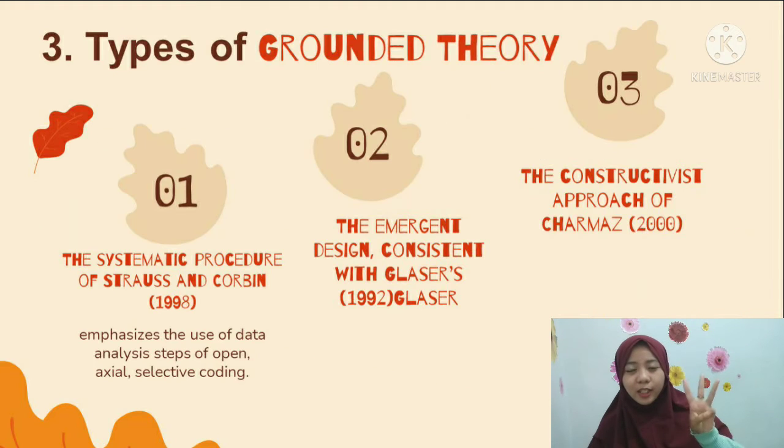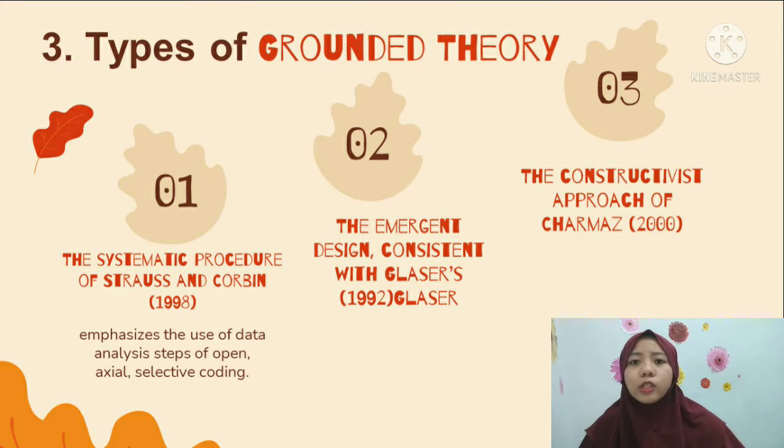For the third point, there are three types of grounded theory design. The first one is the systematic procedure of Strauss and Corbin 1998. The emphasis is the use of data analysis steps of open, axial, and selective coding and the development of a logic paradigm or a visual picture of the theory generated.